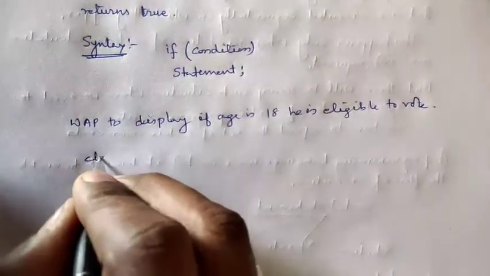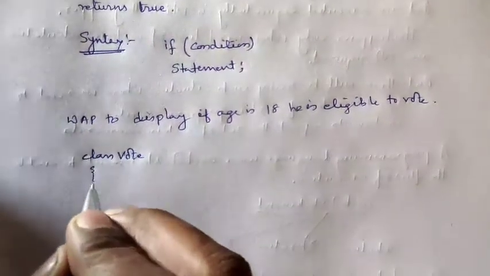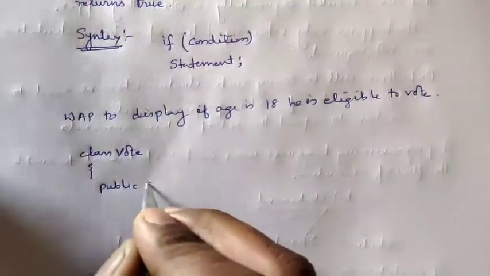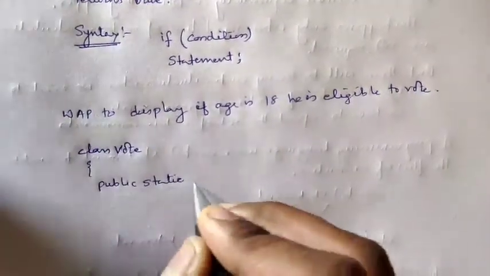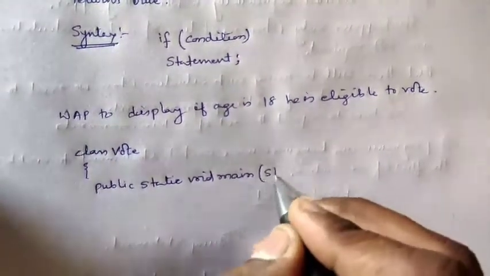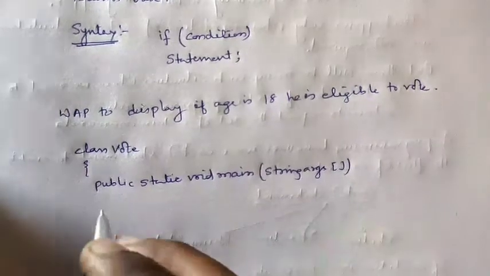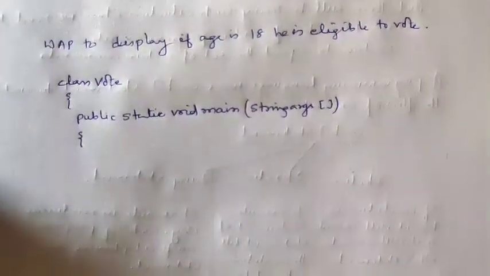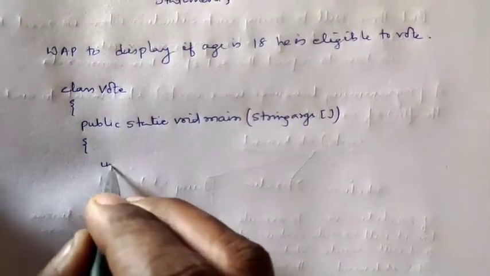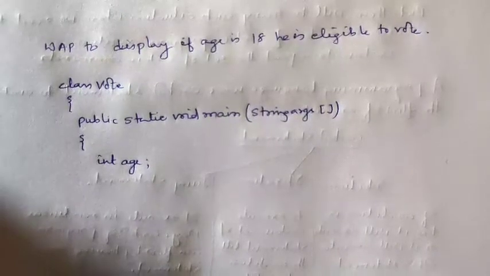First we declare a class named vote, then open the braces for the class. Then we write public static void main string args, open the main method, and declare an integer age.